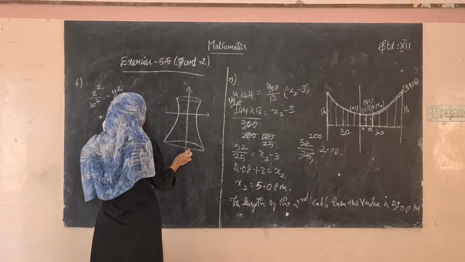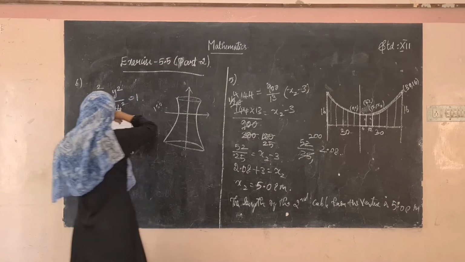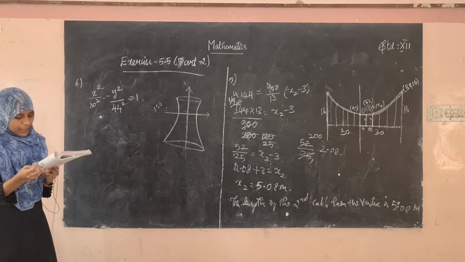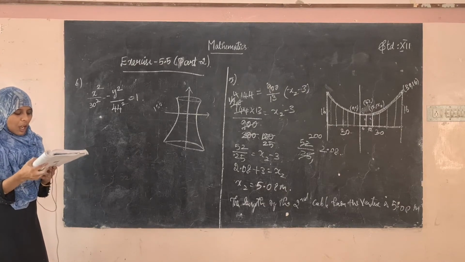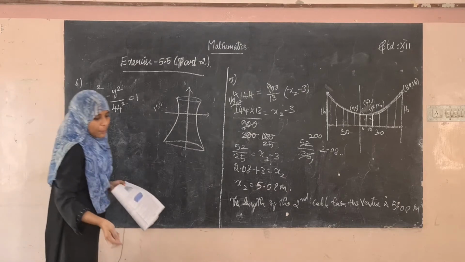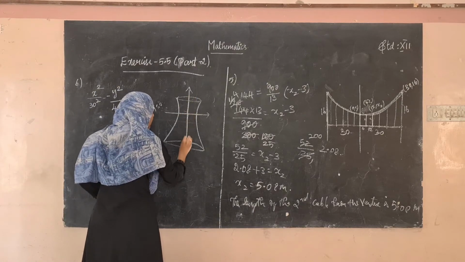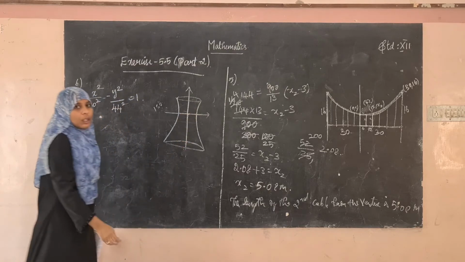So the tower's height is from here to here, it is 150. The tower is 150 meters tall, and the distance from the top of the tower to the center of the hyperbola is half the distance from the base of the tower to the center of the hyperbola. So the whole distance is 150.